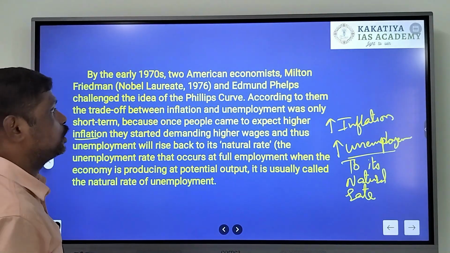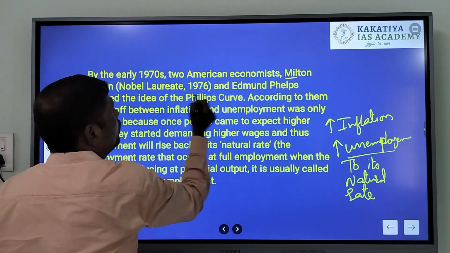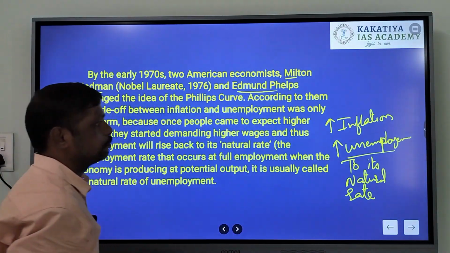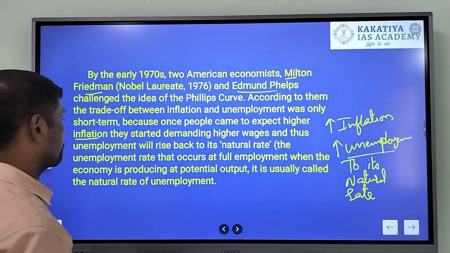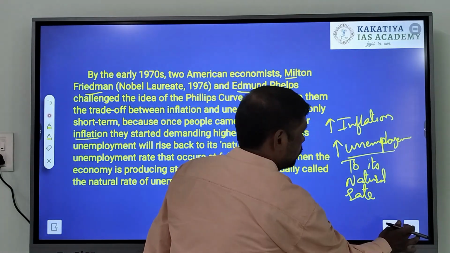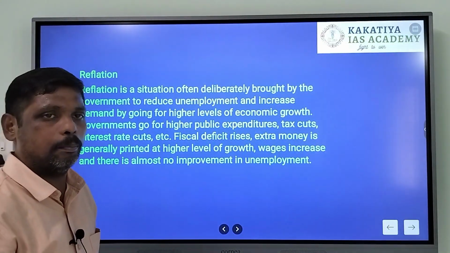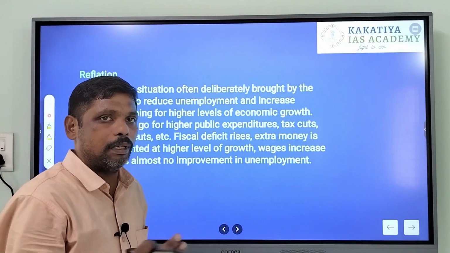This is what was proved by Milton Friedman and Edmund Phelps. So this is about the Phillips curve and the criticism of the Phillips curve.